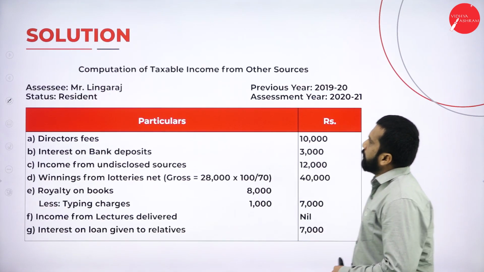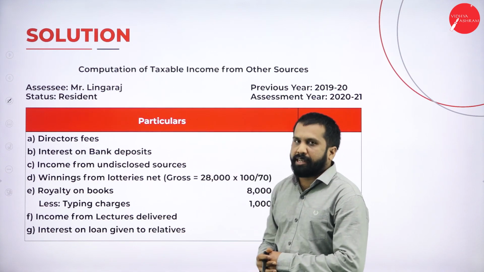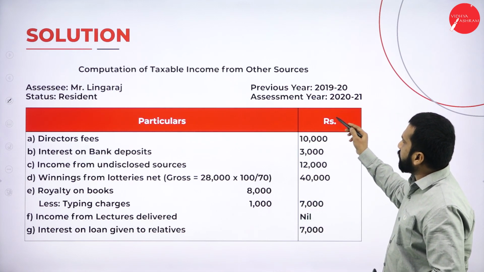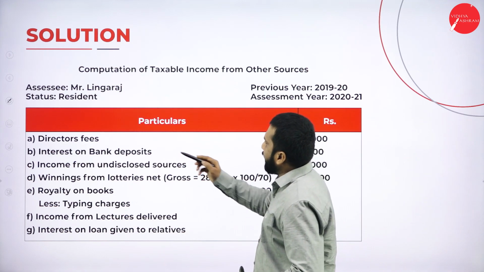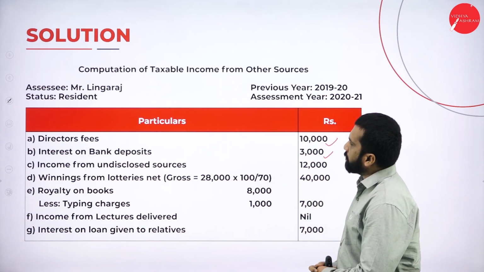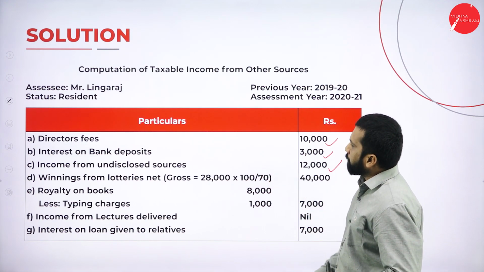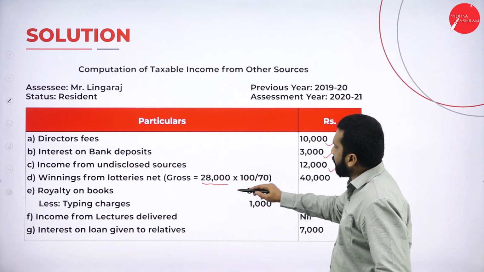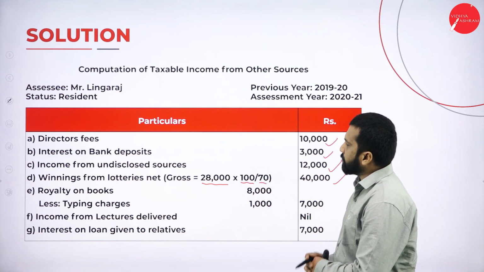Your answer is the computation of taxable income from other source. Assessee Mr. Lingaraj. Status: resident. Previous year and assessment year, these are compulsory things you are supposed to write. Now, director fees, fully taxable. Interest on bank deposit, fully taxable. Income from undisclosed source, fully taxable. Then winning from lottery: net they have given 28, into 100 divided by 70, it will become 40,000.